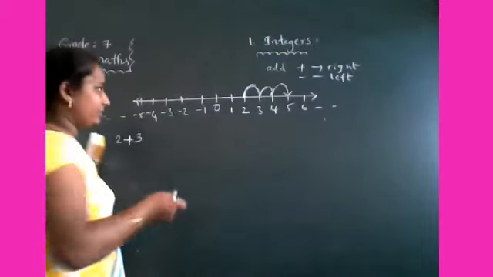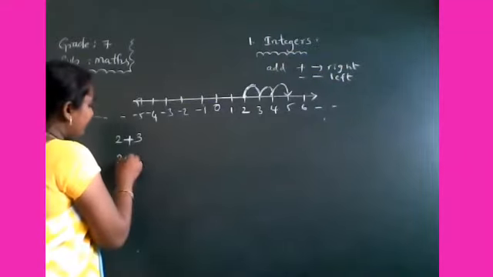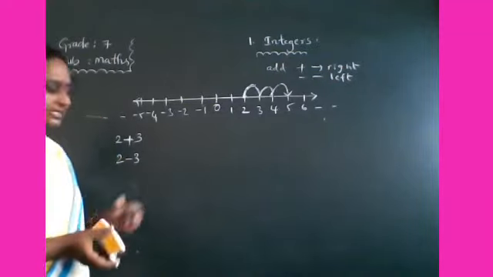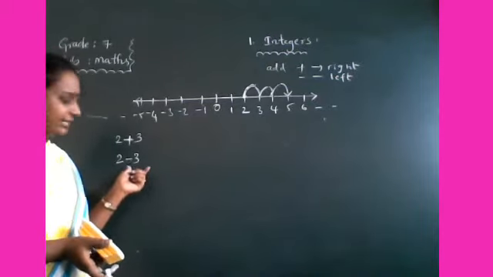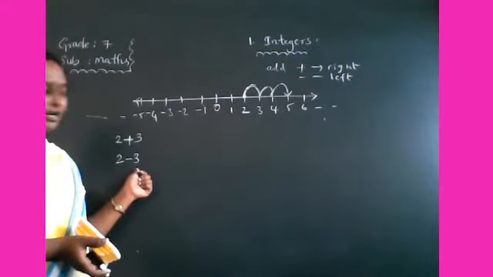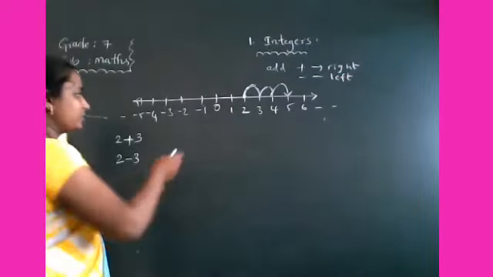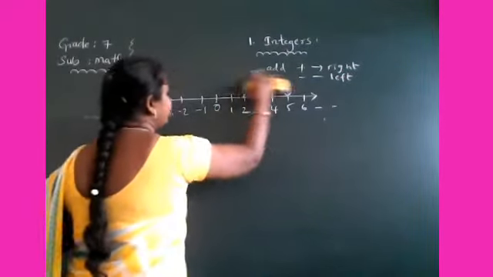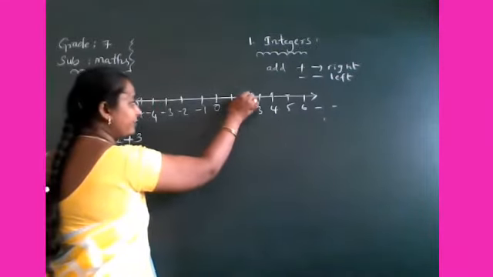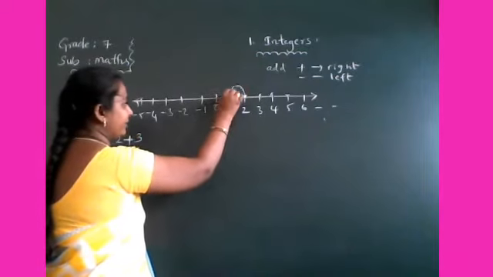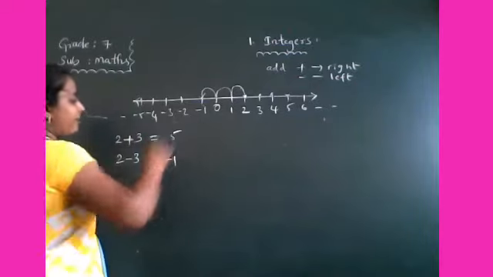Okay na? Suppose you subtract two integers, 2 minus 3. How to do this operation on the number line? Very good. Same, we have to move from 2, minus 3. Minus means move left side. How many steps? 3 steps. 1, 2, 3. So your answer is minus 1.